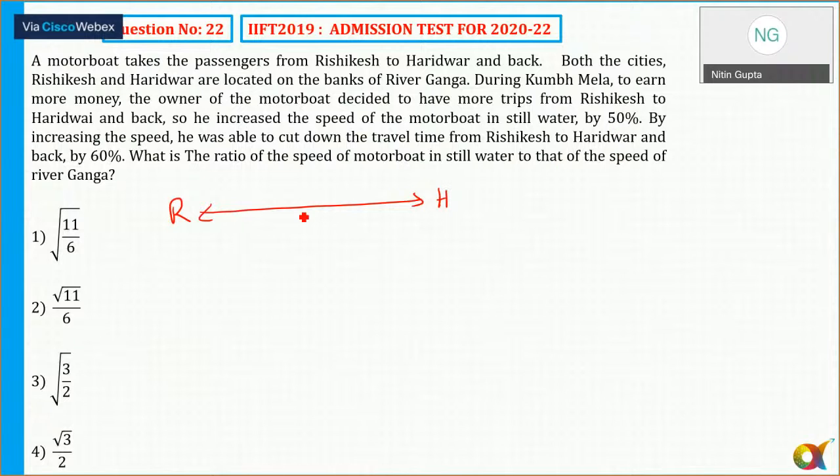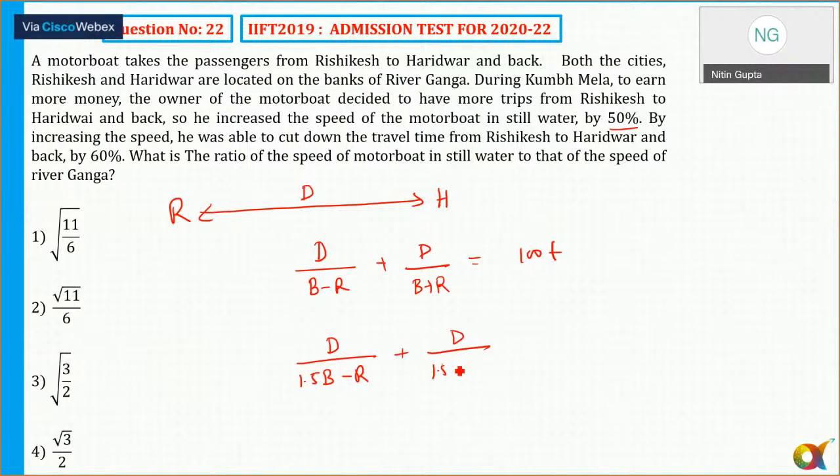Okay, let's say the total distance is d. So one time it will be upstream, one time it will be downstream. So I can say distance upon upstream speed, that is b minus r, plus distance upon downstream speed, that is b plus r, and let's say this is equal to 100. Total time is 100. He increased the speed of motorboat in still water by 50%. So in the second scenario, d upon 1.5b minus r, increased by 50%, plus d upon 1.5b plus r.